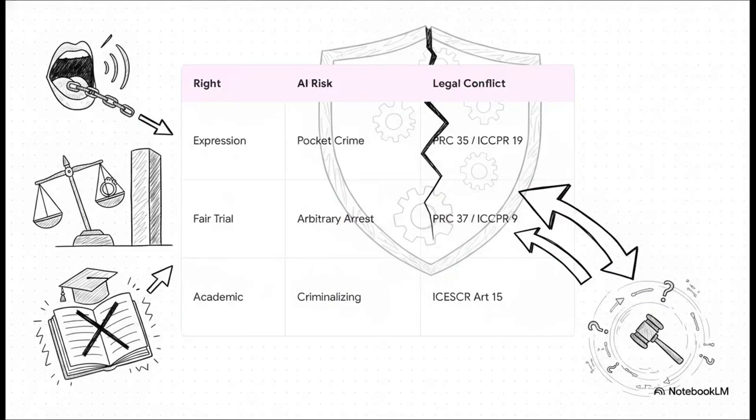When we pull all these threads together, we see a stark, overlapping consensus. Whether we're looking at expression, trial procedure, or academic rights, the AI models found that basic rights were systemically bypassed. And this conflict isn't just with international treaties. It deeply conflicts with the domestic PRC constitution itself. The analysis reveals a widespread structural legal risk, rather than just some isolated one-off incident.